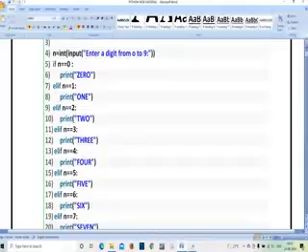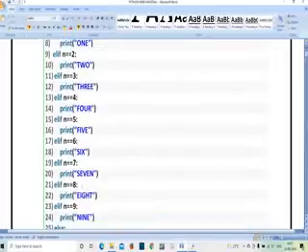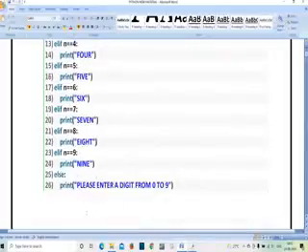If n equals 1, print 1. If I give 1 as input, I get output 1. If I give 2, I get 2. If I give 9, I get 9. If I enter a number like 10, 11, 12, apart from 0 to 9, I am going to get the output: please enter a digit from 0 to 9.